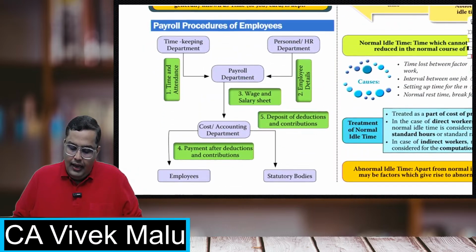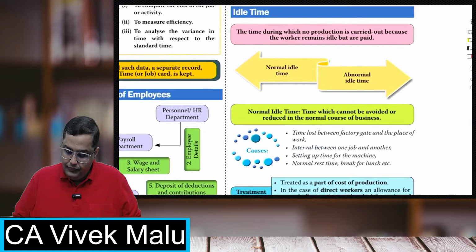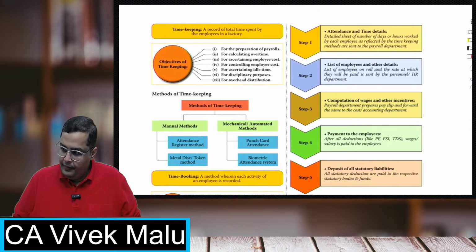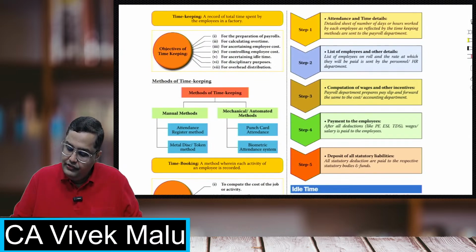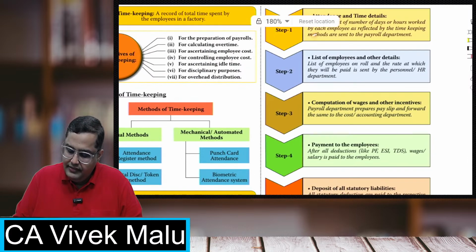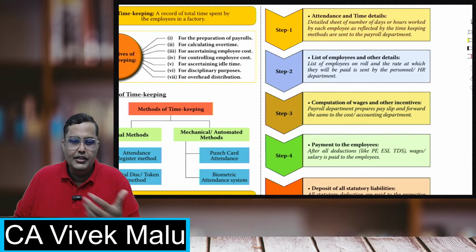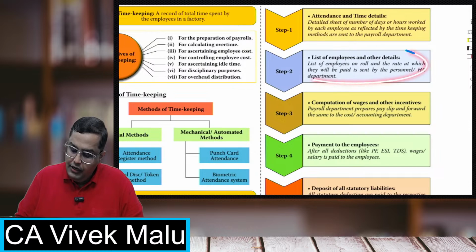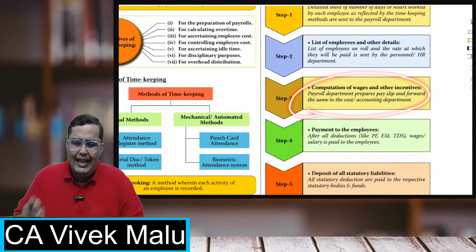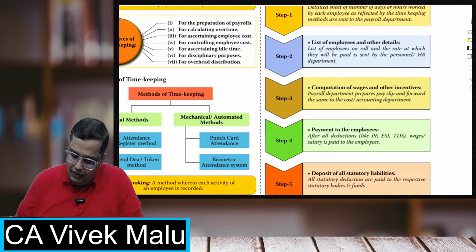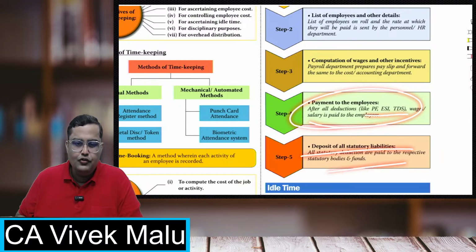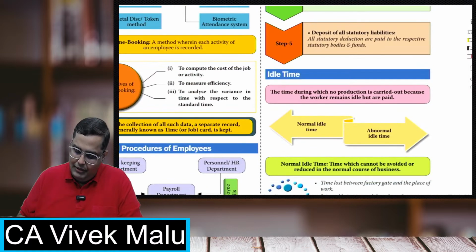Now, how to make the payments? When you are making payments to the employees, take their attendance and time details from the time registers. Then you will list down all the employees as per the payroll. Then you will calculate their wages and incentives. You will make all the payments after deduction of PF, ESI, TDS, and you will also deposit the tax. You will deposit the liabilities.